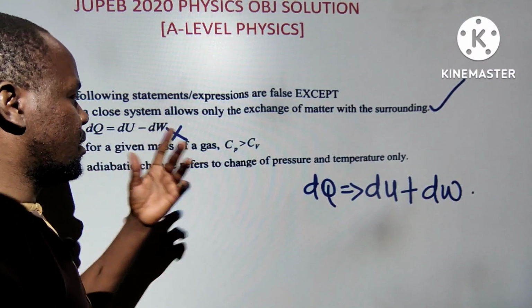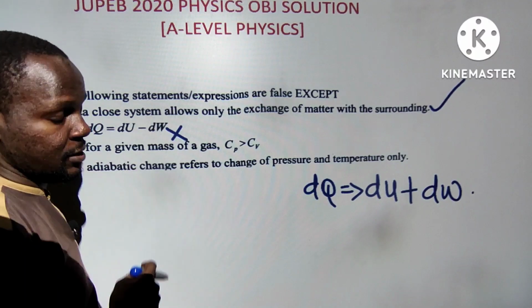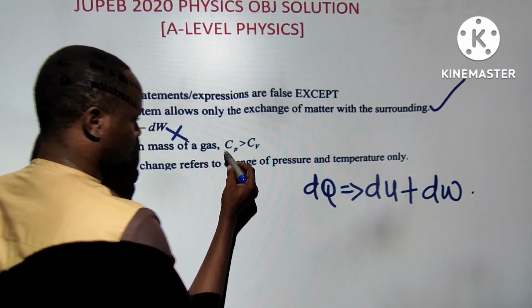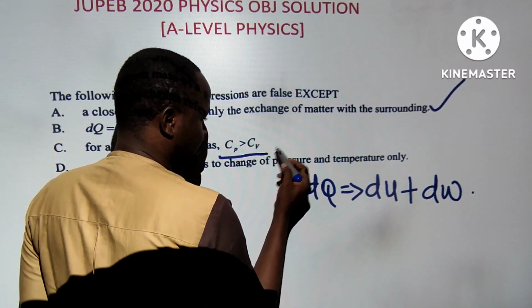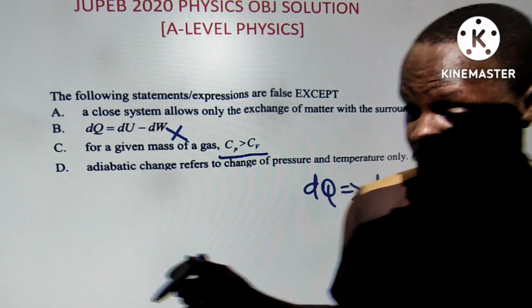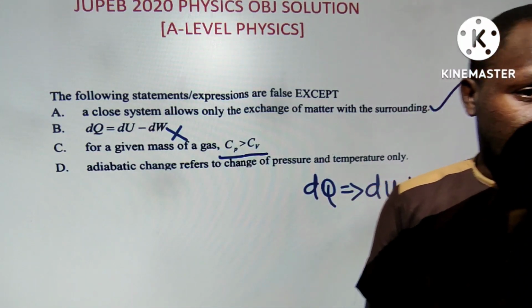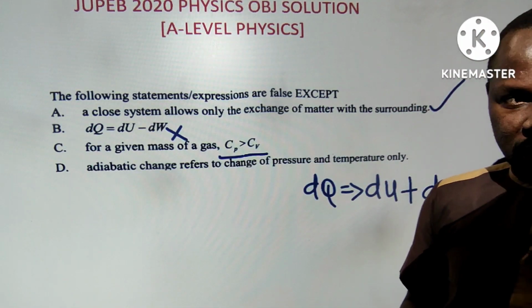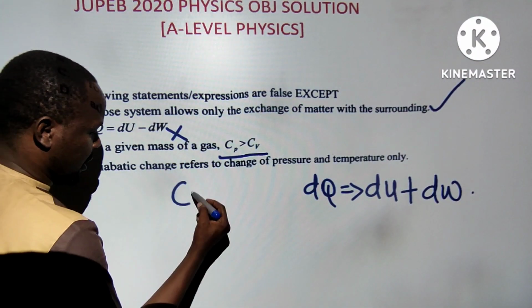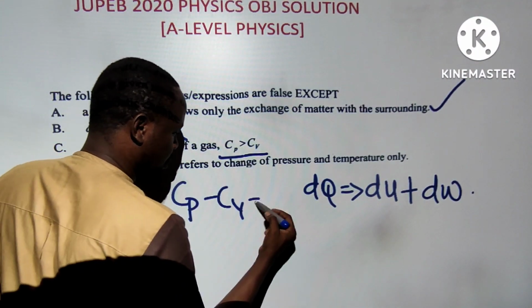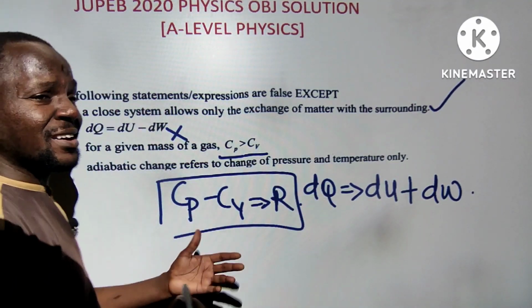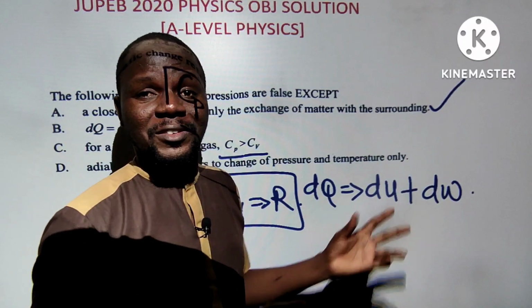We can also quickly look at two other options. For a given mass of gas, Cp is greater than Cv. Yes, correct. Cp is the molar specific heat at constant pressure, and Cv is the molar specific heat at constant volume. At constant pressure is isobaric, and at constant volume is called isochoric. Remember that? Now, we have a relation you can keep in mind: Cp minus Cv equals R. This is called Mayer's relation. The derivations are available, but you don't need derivation, you just need application.